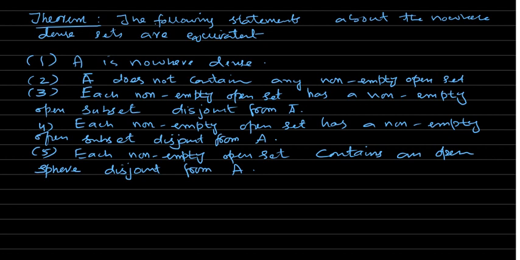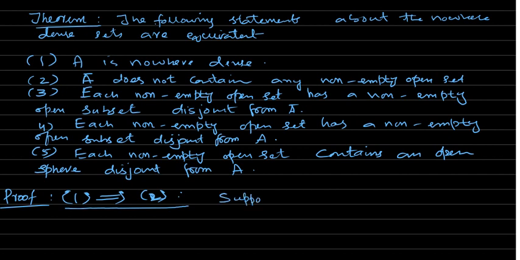So we prove 1 implies 2, 2 implies 3, 3 implies 4, 4 implies 5, then finally 5 implies 1. Prove 1 implies 2. It follows from the definition. Suppose A is nowhere dense.